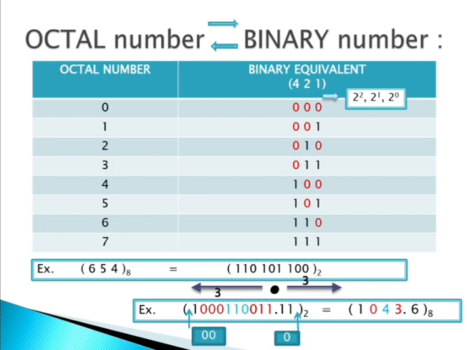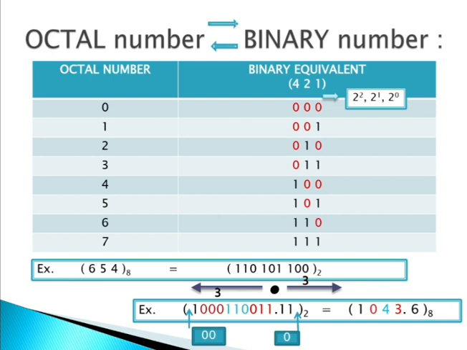What do we have to do? We have to create sets of 3 digits. Before the decimal, right to left, and after the decimal, left to right. See what I have created? From right to left, 110 in red color, then 011 in blue color, and then again 000 in maroon color, and then only one digit is left, that is 1.